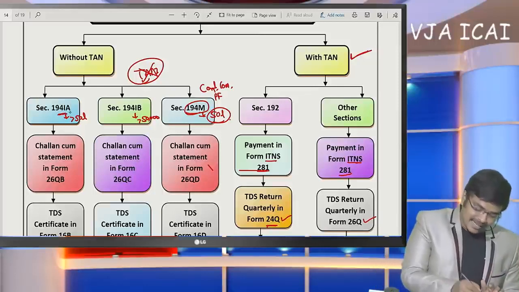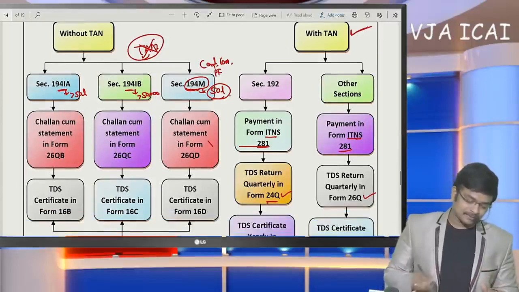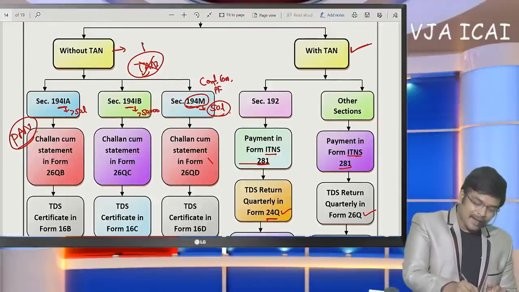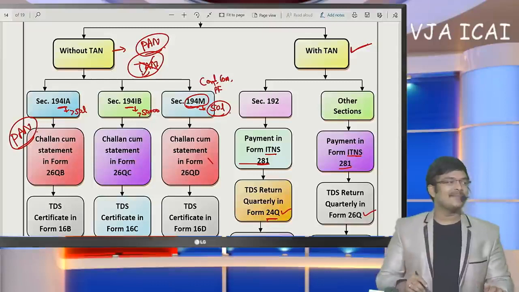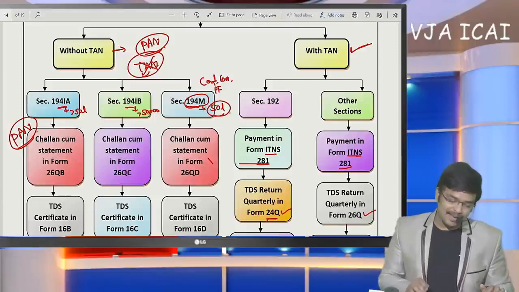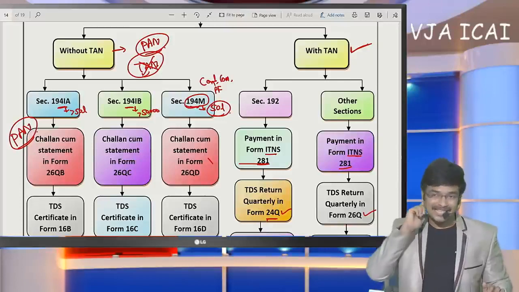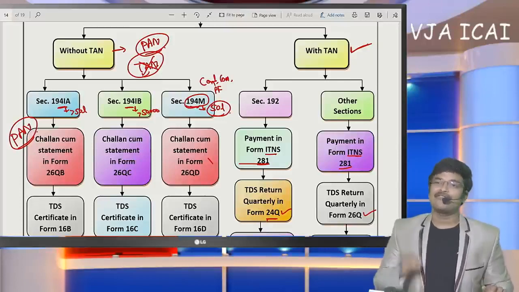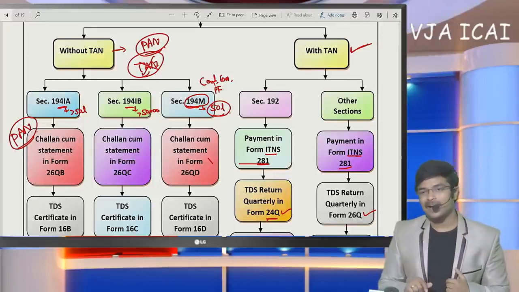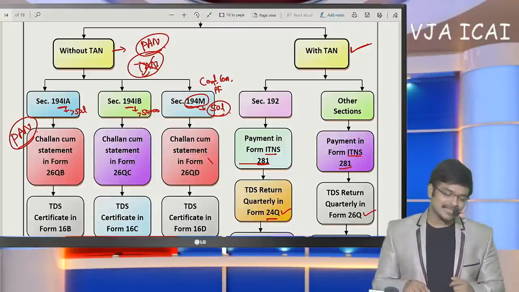But in these three sections, the taxpayer generally does not have TAN. For that purpose, a challan cum statement based on PAN is enough. Without TAN, based on PAN itself, we can remit the TDS in these three sections: 194IA, 194IB and 194M. Take 194IA, a building which is being purchased. If I am going to purchase a building for 90 lakhs, and I do not have TAN, then how am I going to pay the 1% TDS to the government? Since the immovable property value exceeds 50 lakhs, 1% TDS has to be deducted.